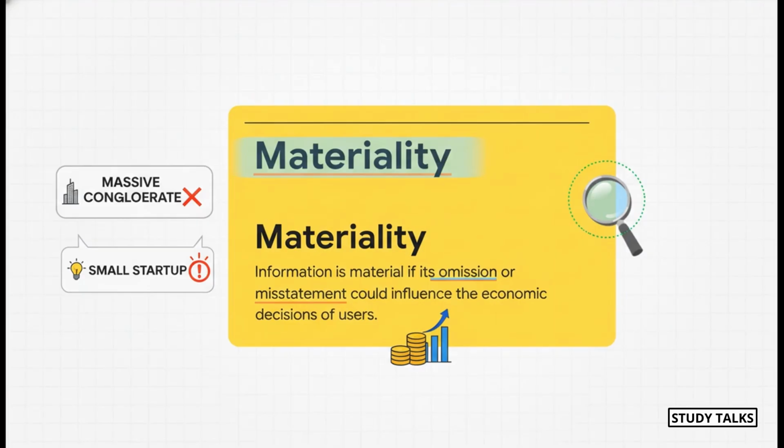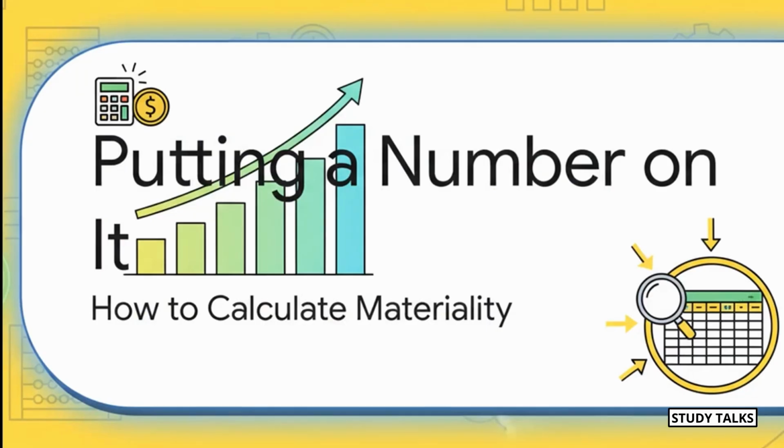So the official definition is all about the users of the financial statements. Think investors, banks, creditors. An error is material if it's big enough or important enough that it could change their decision about the company. The key thing here is that it's a matter of professional judgment. You know, a 5 lakh rupee error might be completely irrelevant to a giant company like Reliance, but it could be a company killer for a small startup. Context is everything.